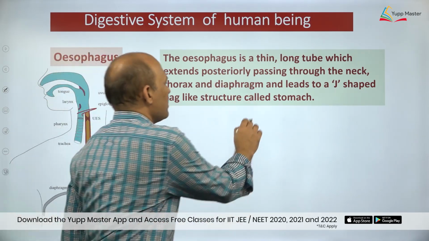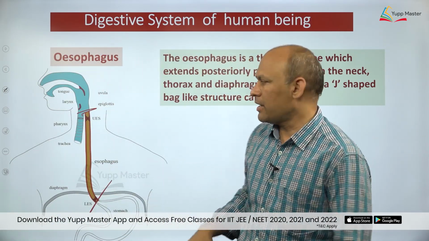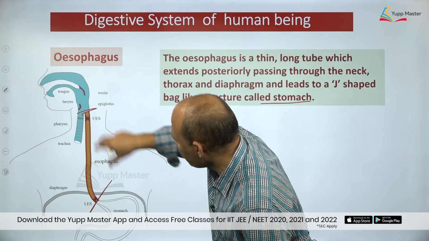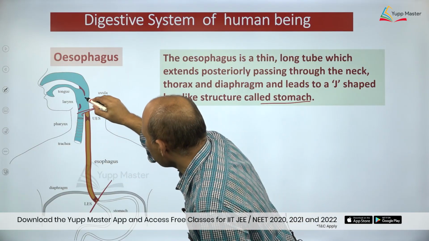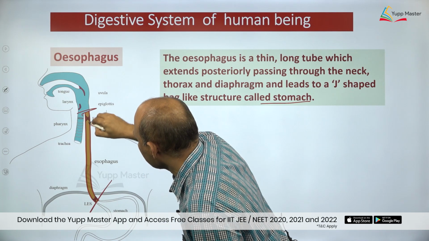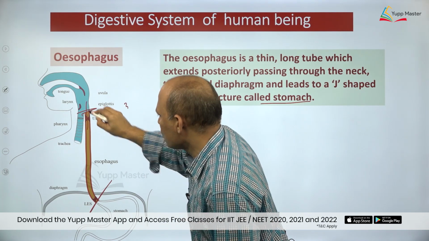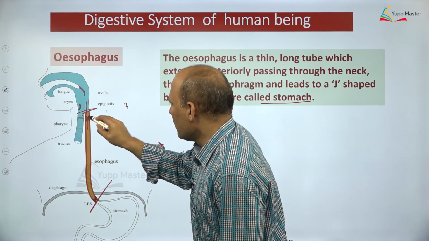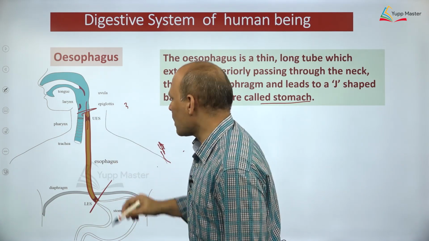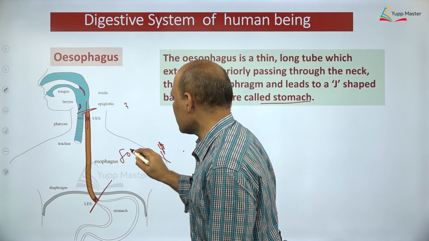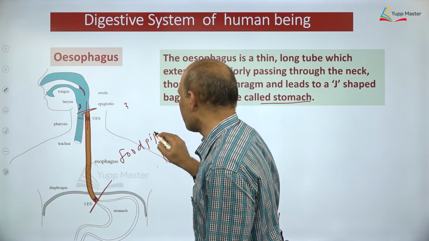J-shaped stomach, dear students. Whatever I have explained, all those things you can find in this diagram. So pharynx opens into the esophagus. It's very simple, dear students. Pharynx opens into the esophagus, and this esophagus is also called the food pipe, dear students. Here I am writing food pipe.